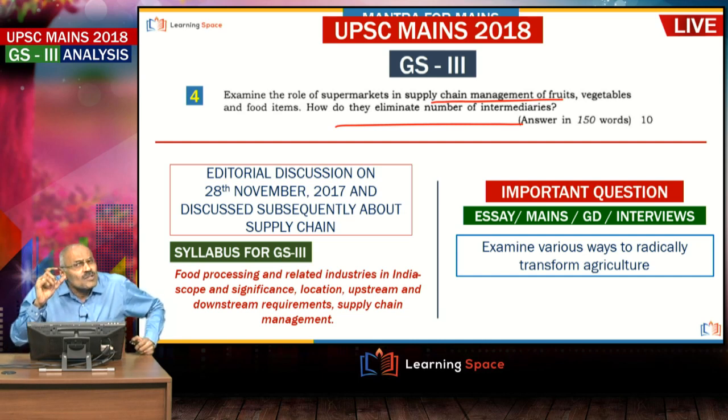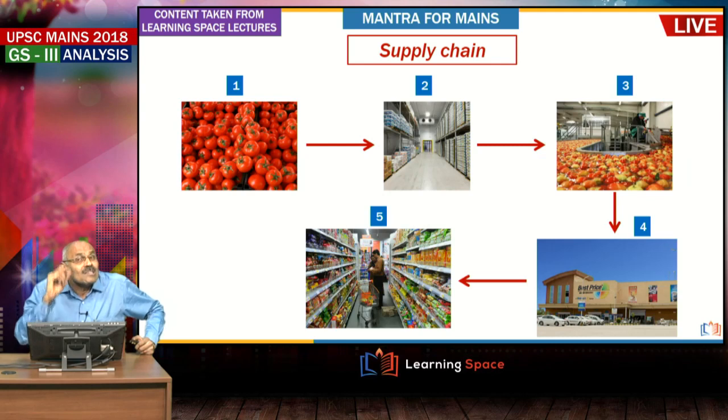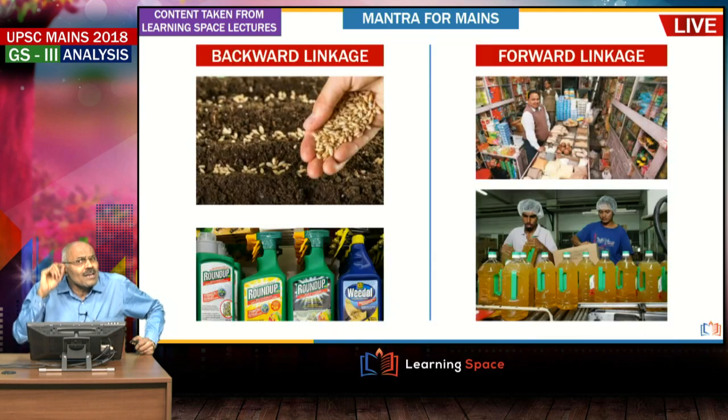Because of the supermarkets, what happens, they will facilitate the establishment of forward and backward linkages, right. So we discussed how this supply chain functions. This I have taken from the editorial of last year, and at the same time we also deliberated on backward linkage, forward linkage, what is the difference, and all these things we deliberated, but it is quite old and straight away we have not discussed it.